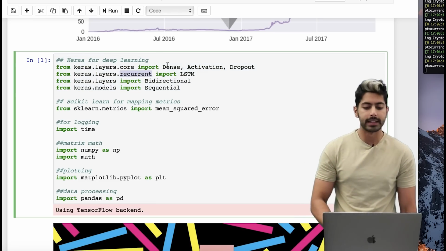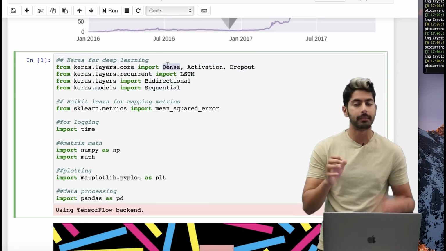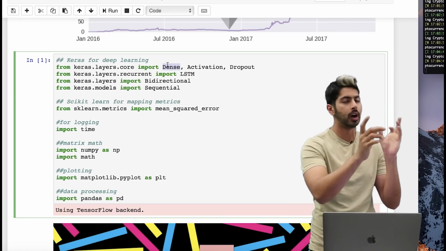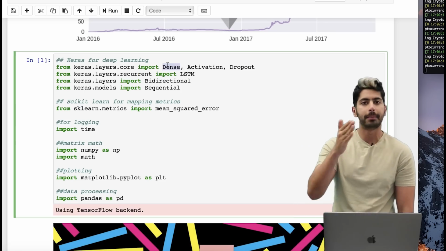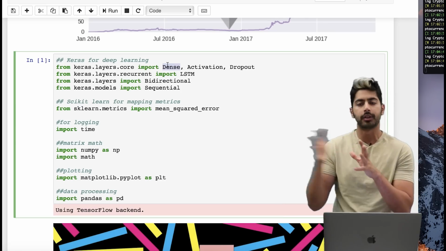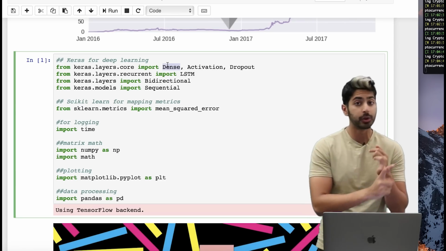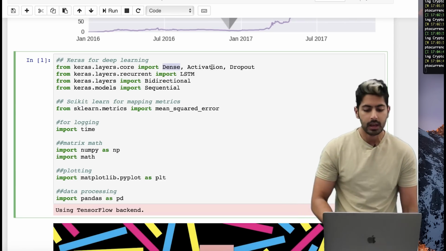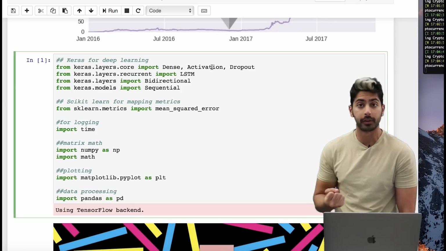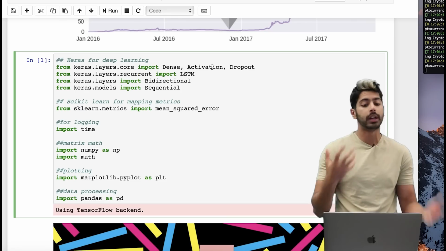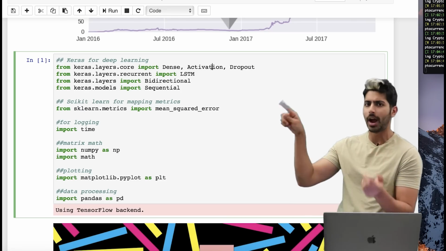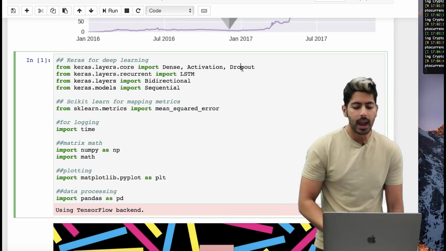The first part is Dense. Dense means a fully connected layer. That means all of the nodes in one layer are connected to all of the nodes or neurons in the next layer, which usually happens at the end of a deep network. Usually the last 2 or 3 layers are fully connected, whether it's for convolutional networks or LSTM networks. I've got the Activation submodule, which is going to be used for our activation function, right? This is our nonlinearity. So our network can learn both linear and nonlinear functions, which of course the stock graph is definitely nonlinear.